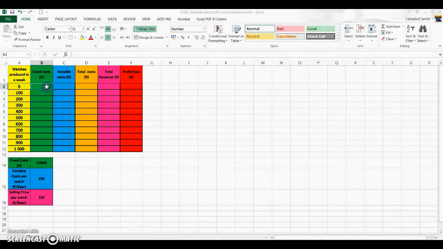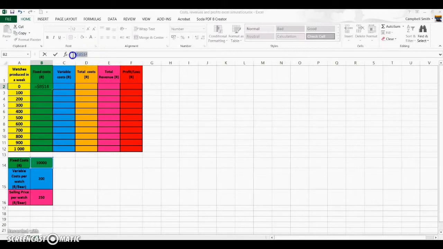If you go to cell B2 and we're going to put a formula into Excel, we need to start with the equal sign. Now, the fixed costs aren't going to change from 0 to 1,000 watches, so I need to go down to my information at the bottom, and I'm saying that's equal to 10,000 Rand, which is the value in cell B14. But now, to make sure that it always picks from that cell, you just need to put a dollar sign in front of the B, and a dollar sign in front of the 14, and that ensures that it always picks from that cell.